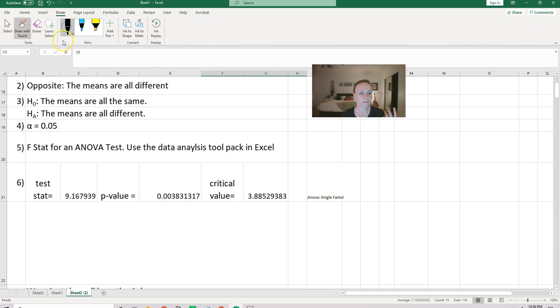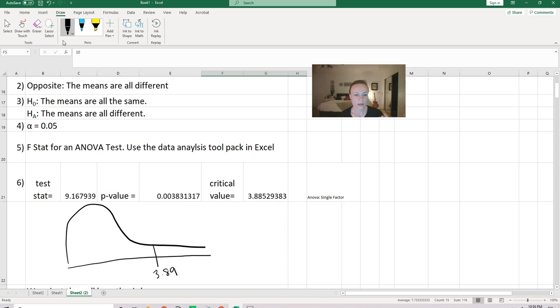I'm going to do my very best to draw this. The F distribution looks very similar to the chi-square distribution, so we're going to draw essentially the same shape. We need our critical value, which this is telling us is about 3.89. This area right here is the same size as alpha, so alpha is equal to 0.05.